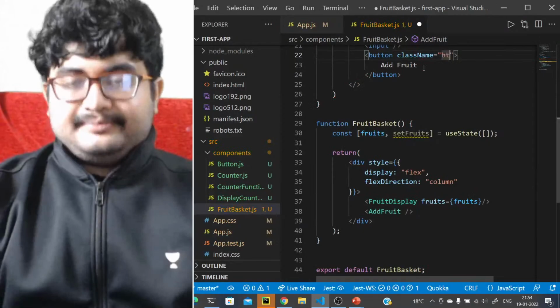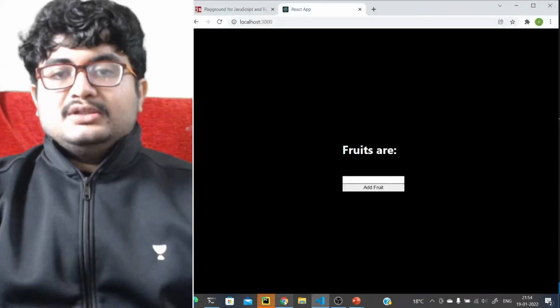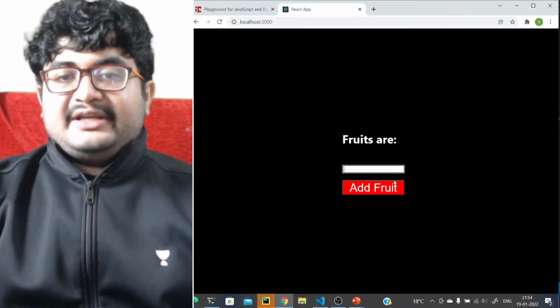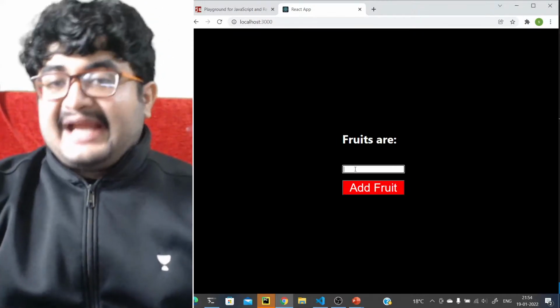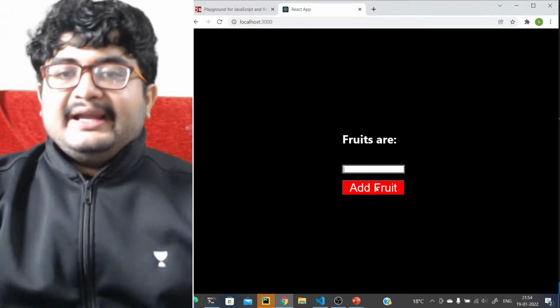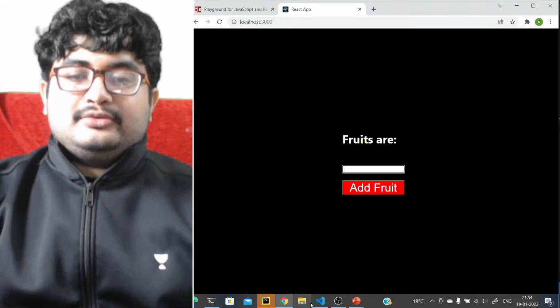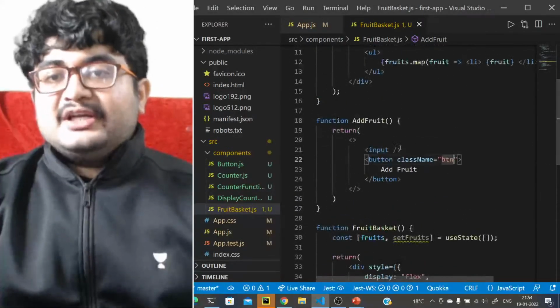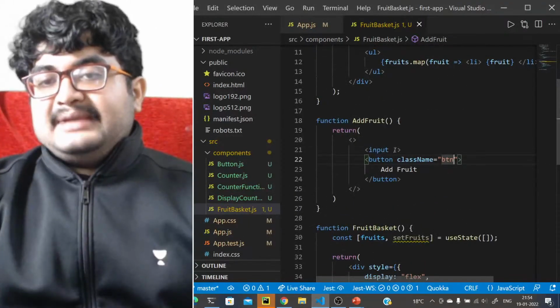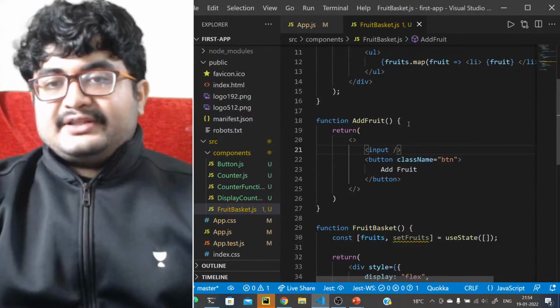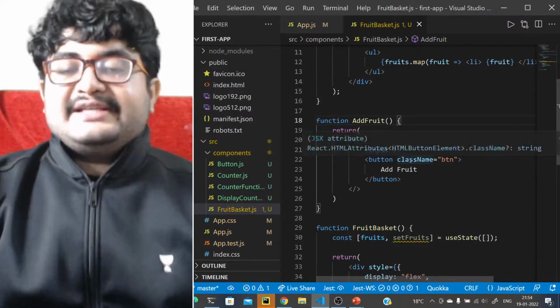Class name is button. So we have this add fruit, right? We have the input and we have this add fruit. So whenever we write a fruit here and click on add fruit, that fruit will be added to our list. So what we can do is, first we should definitely have a state that will get the value for this, that will contain the value whenever this is changed, right?